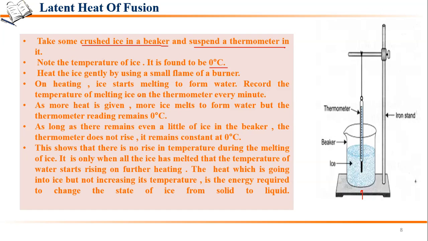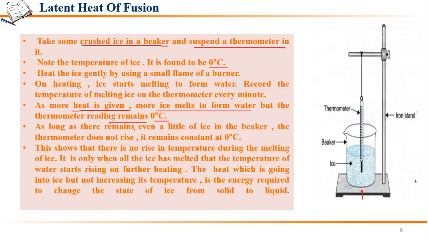On heating, the ice starts melting to form water. Now, we'll record the temperature every minute. As more heat is given, more ice melts to form water, but the thermometer reading will remain at 0 degrees Celsius only.